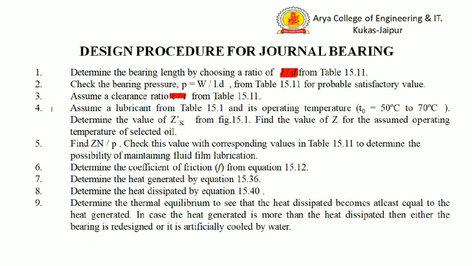Now step number 4 is determining the value of Z. The process for determining the absolute viscosity we have discussed in the last lecture, that how we can determine the value of absolute viscosity Z. After finding the value of Z, we can calculate the value of the Zn by P, and then we will check this value by the table 15.11.